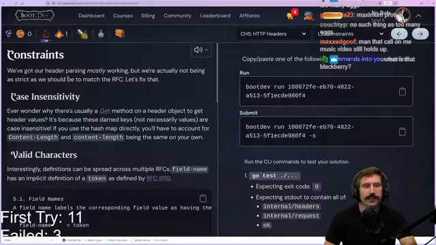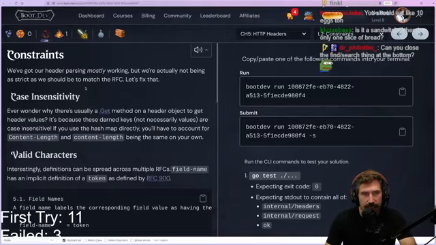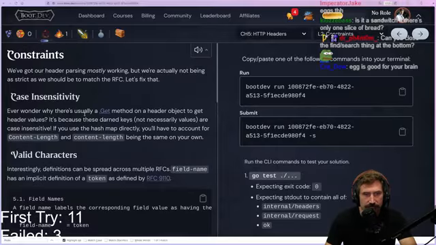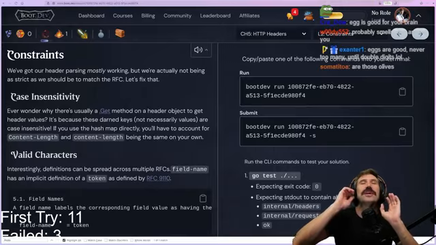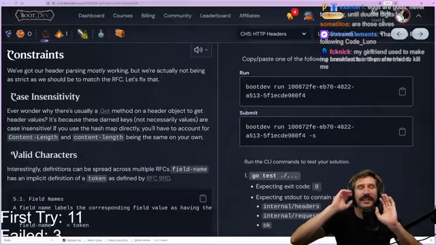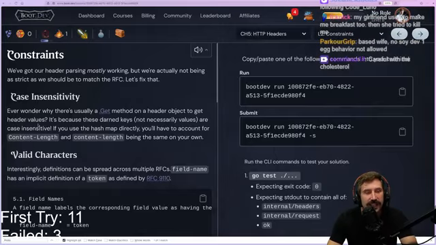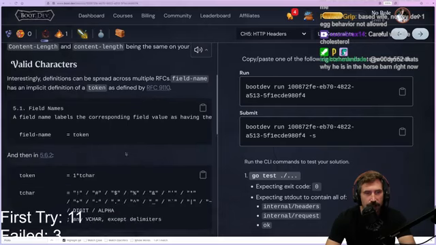Constraints. We've got our header parsing mostly working, but we're actually not being as strict as we would be to match the RFC. Let's fix that. Case insensitivity. Ever wonder why there's usually a get method on a header object to get the header values? This is why I knew internally I needed to get in a set method. I just couldn't remember why. Of course, case insensitivity, I'm an idiot. It's because the darned keys, not necessarily values, are case insensitive. If you use a hash map directly, you'll have to account for content length in SpongeBob case. So here we go.